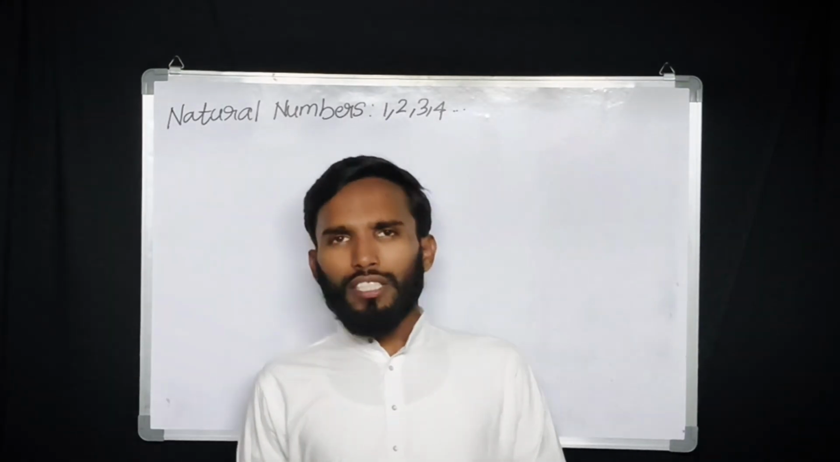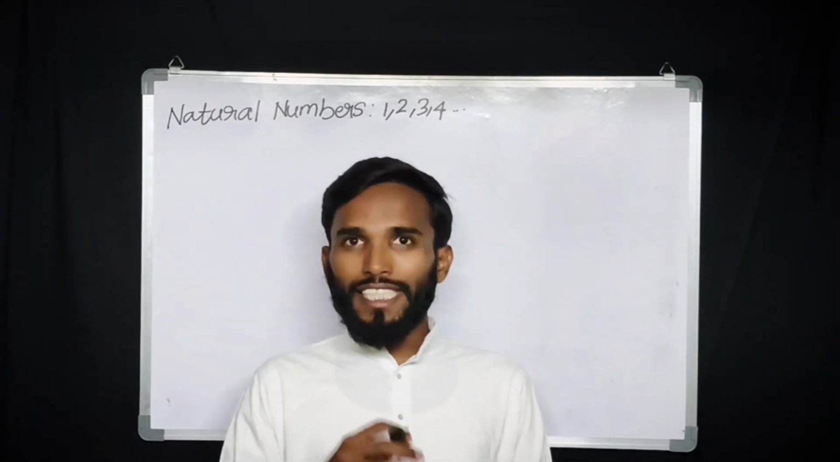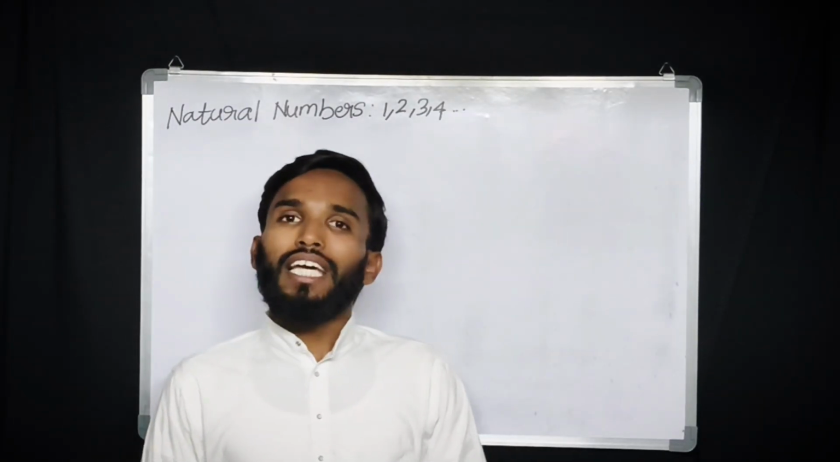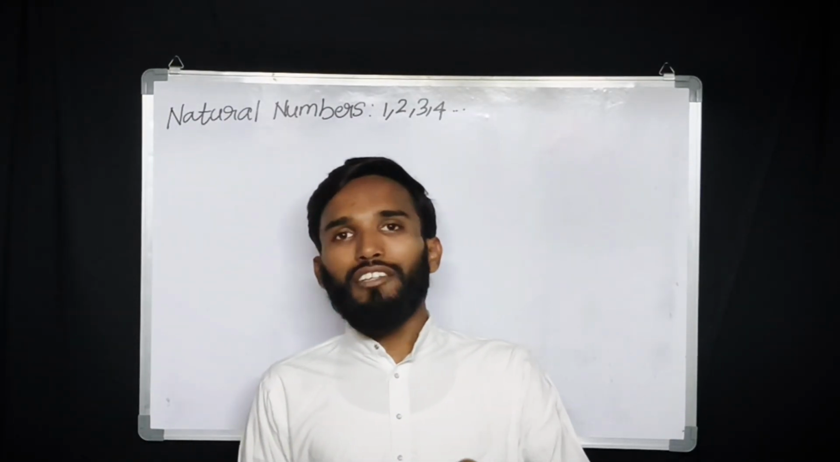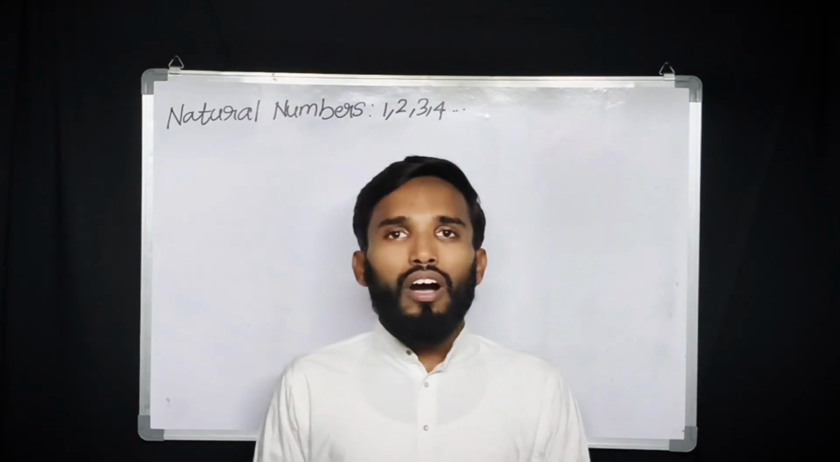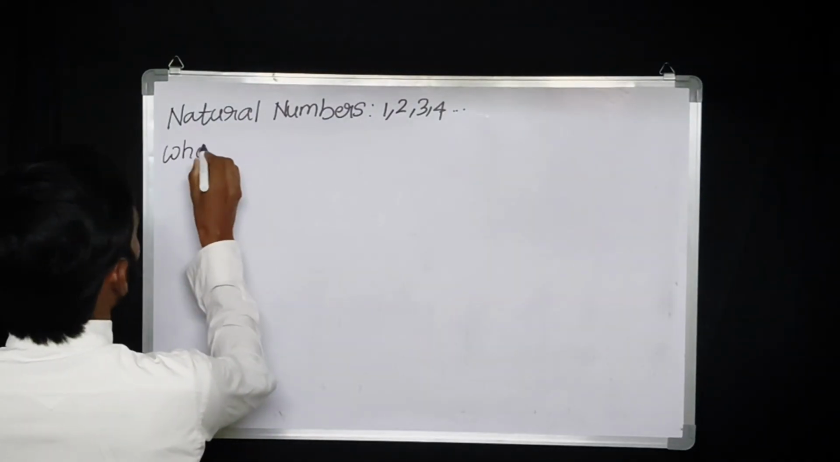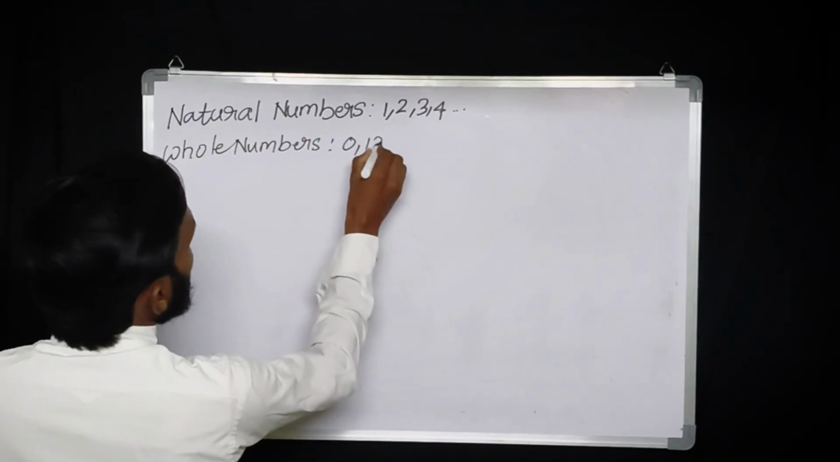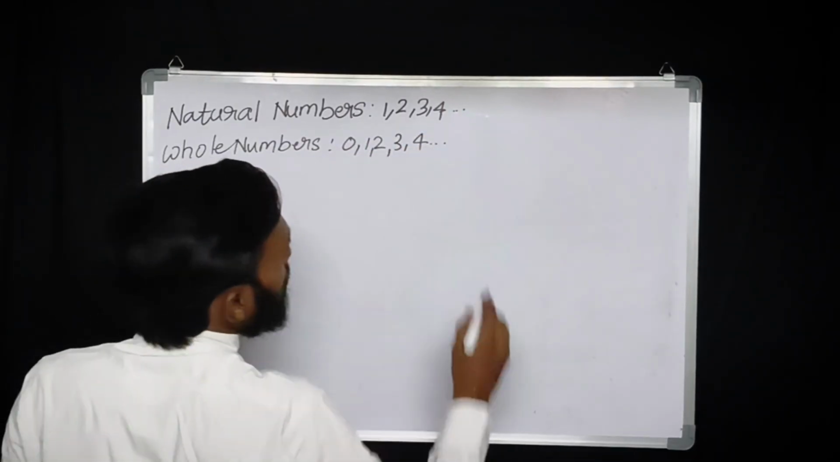Next, what is the next one? Whole numbers. What are whole numbers? The word whole itself is telling that it will be like 0. That means the numbers which are starting with 0 are called whole numbers. Whole numbers are the numbers which start from 0.